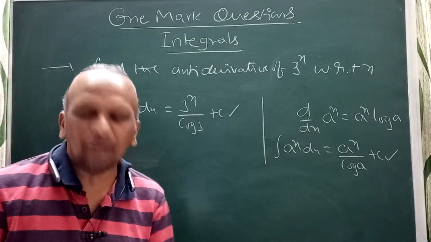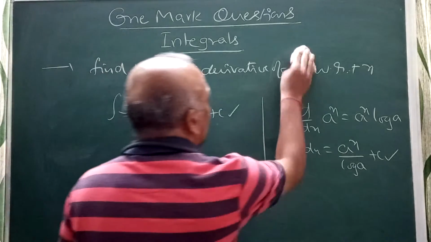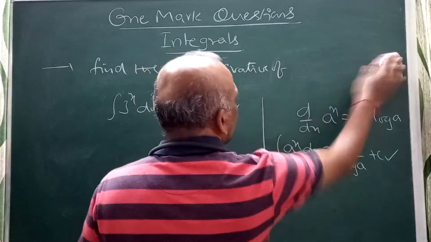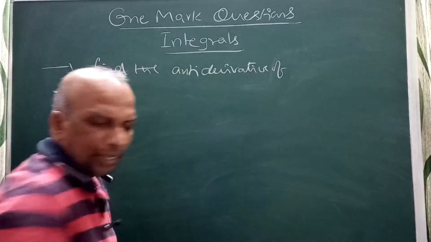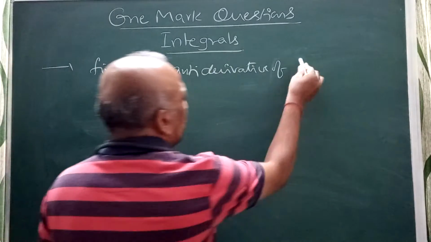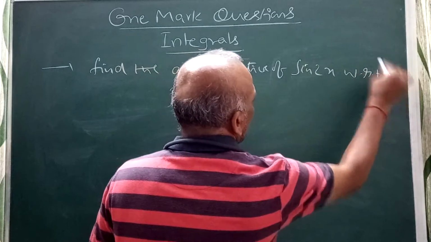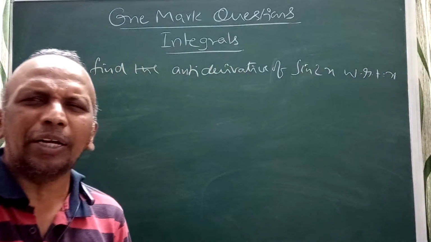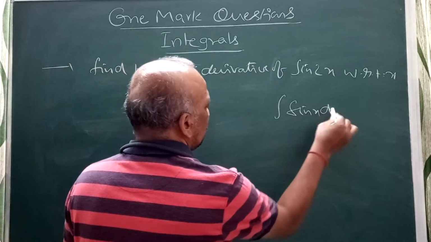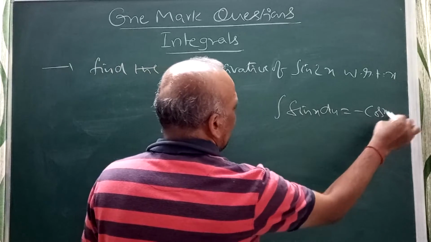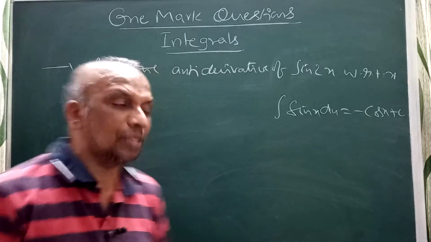Now, find the antiderivative of sine 2x with respect to x. These are all problems. Don't waste time, directly you can find the integral of sine 2x. We know that the integral of sine x dx is minus cos x plus c. Just remember: integral sine x dx is minus cos x plus c.